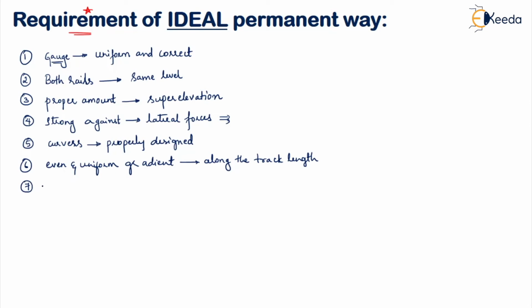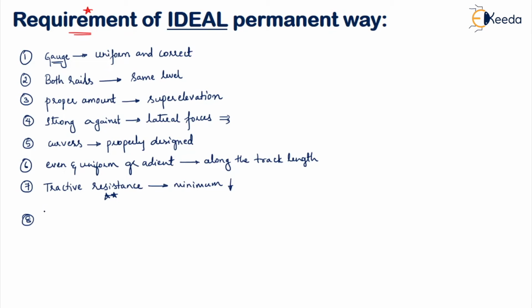Next point, the seventh point: the tractive resistance of this track should be minimum. What do you mean by tractive resistance? It is nothing but the resistance offered by the steel rail to the free movement of the train. We know that the rails are normally made up of steel, right? So that should offer a very free movement of the train. In that case, the tractive resistance should be minimum. If the tractive resistance is more, the train will not be able to move freely on the permanent way. So that is also one of the requirements.